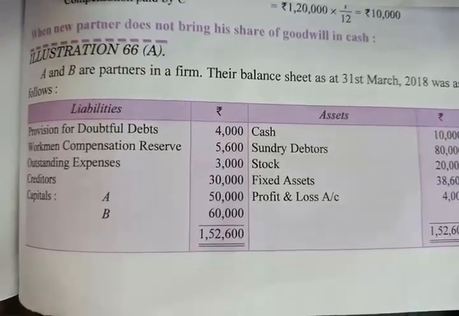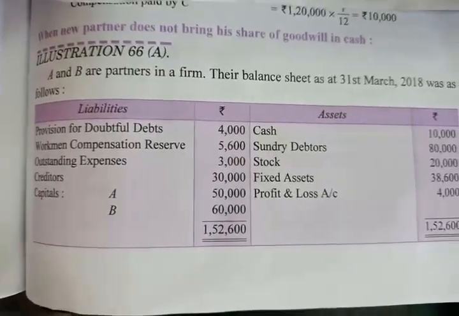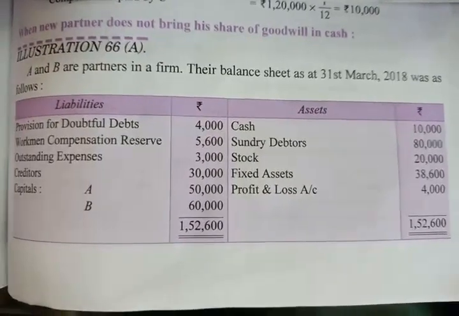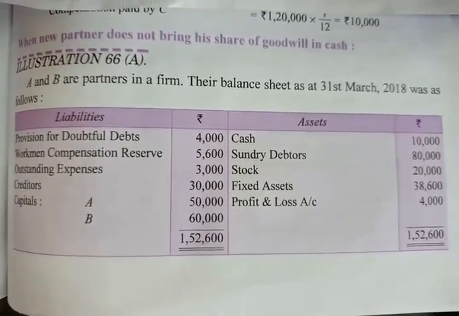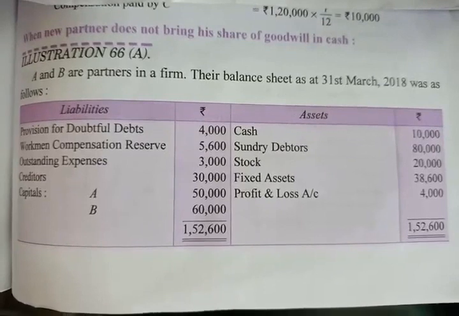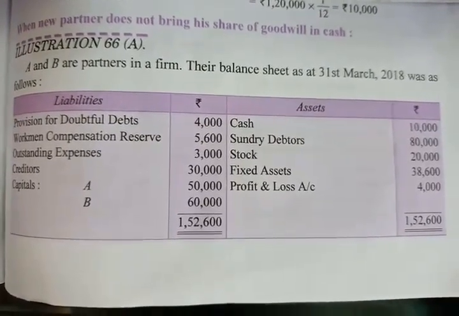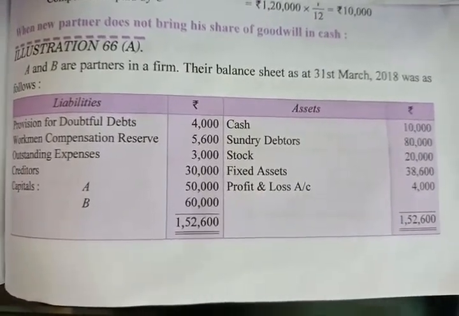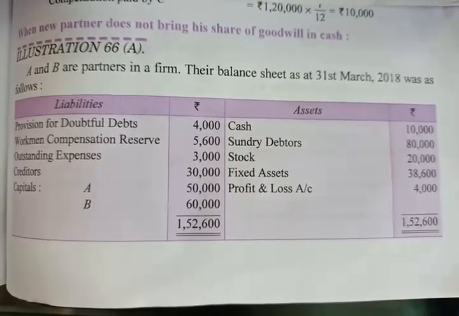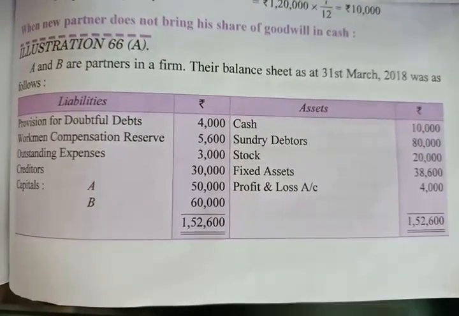Good morning, students. We are starting now the next point, admission of a partner, where the partner does not bring his share of goodwill in cash. See this problem. A and B are partners in a firm and their balance sheet as on 31st March 2018 was given here.